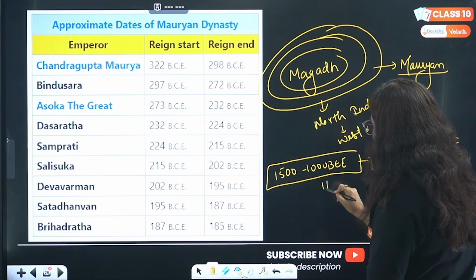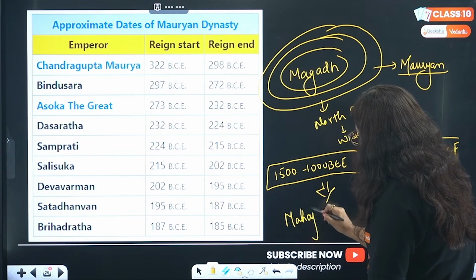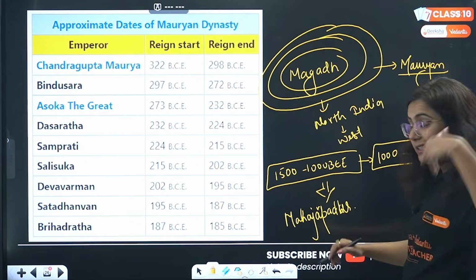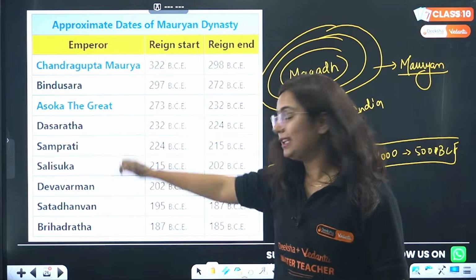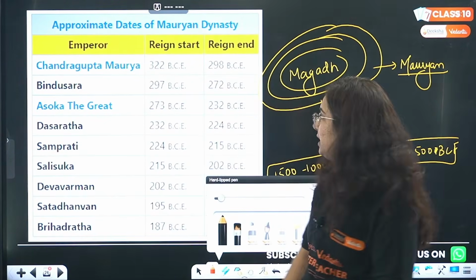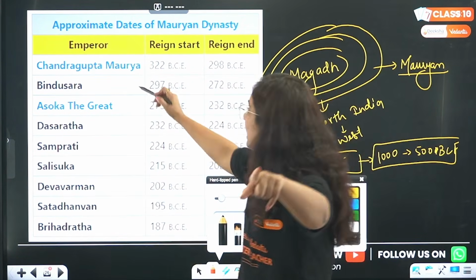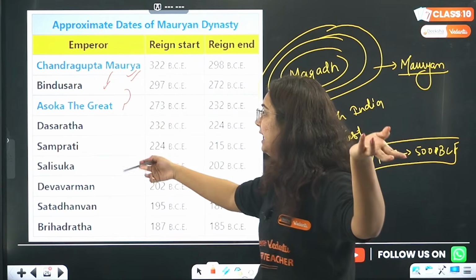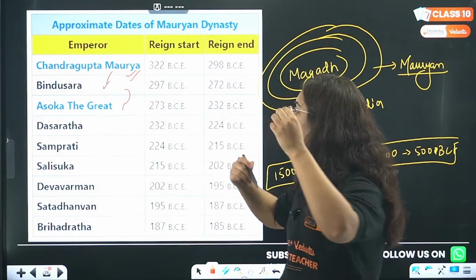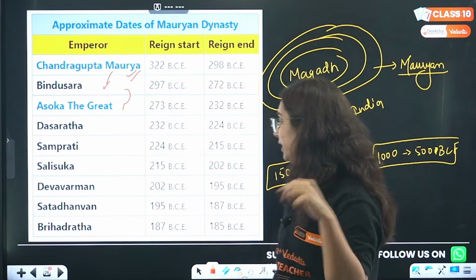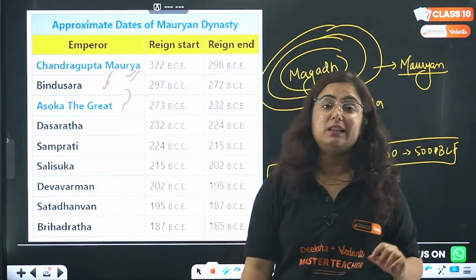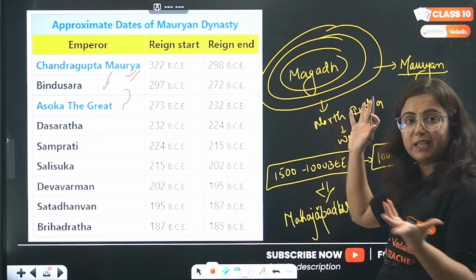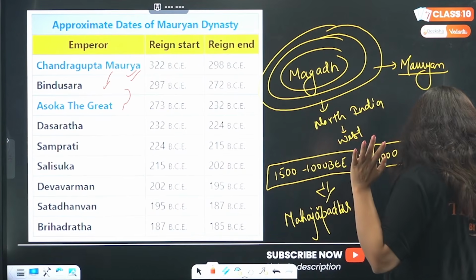After this later Vedic society, among those Mahajanpadas who became powerful, Magad became powerful. In this Magad region, who came into picture? The Mauryan dynasty came into picture. Okay? Who was the founder of the Mauryan dynasty? Chandragupta Maurya. Then his son was Bindusar. Then Ashoka, whom we call Great. Dashrath, Samprati, Shalishuka. Then Devavarman, Shatadhanva. Okay? And then the last Mauryan ruler was Brihadratha. And after that, the Mauryan dynasty was replaced by the Guptas. The story is such.